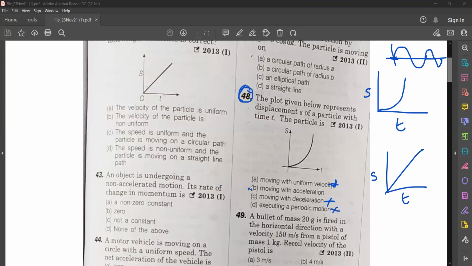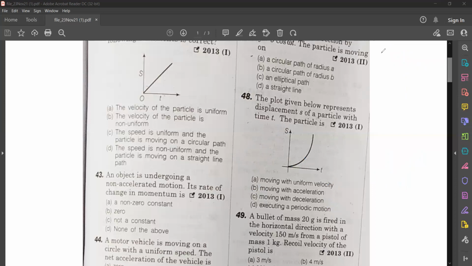So moving with acceleration is the correct answer, because see, the graph is increasing, not decreasing. So the answer is moving with acceleration. If there was also an option like non-uniform velocity, that would also be correct. This is actually non-uniform velocity, and that means there is an acceleration. Velocity is undergoing some change. So moving to the next question. Here the answer is option B.